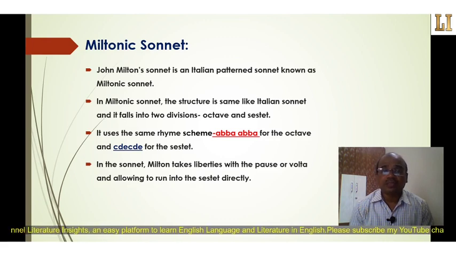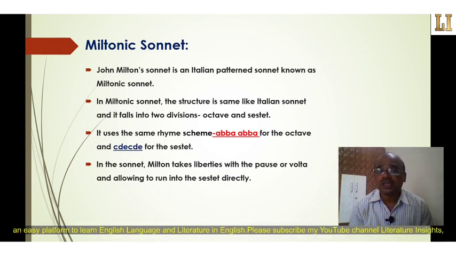In this sonnet, Milton takes liberties with the pause or volta, allowing it to run into the sestet directly. In earlier sonnets we have seen there is a certain pause or volta after the octave, but here Milton takes freedom from the pause or volta and directly enters or runs into the sestet.